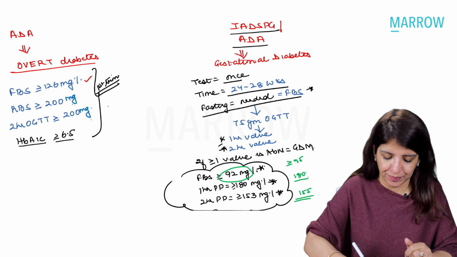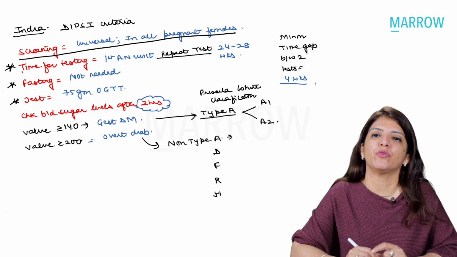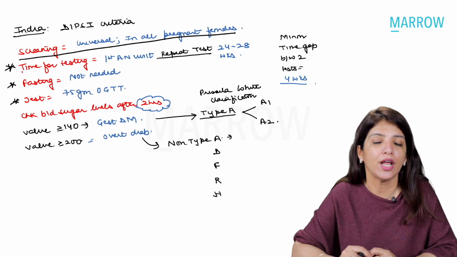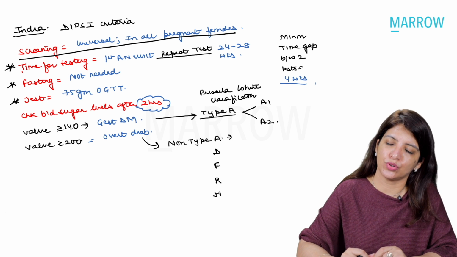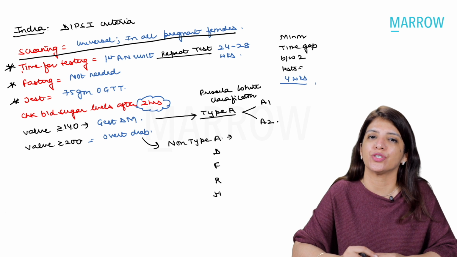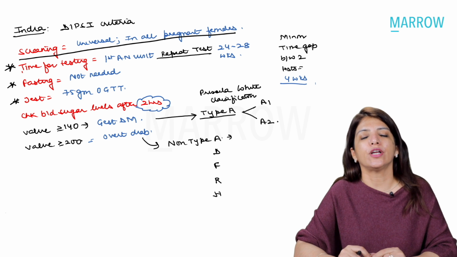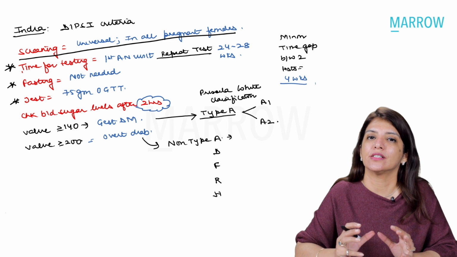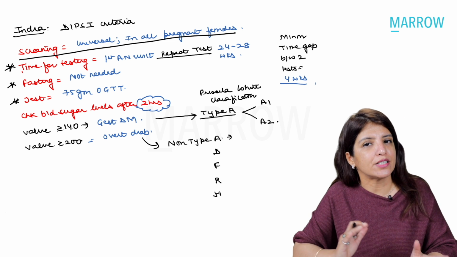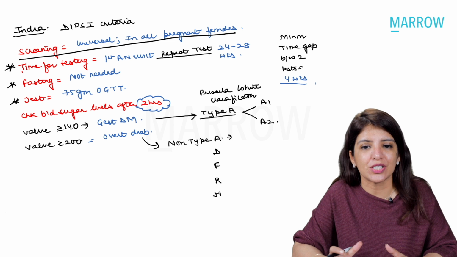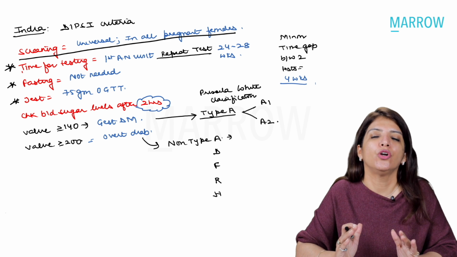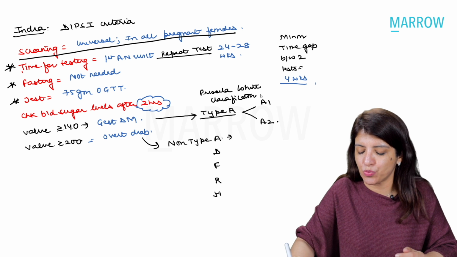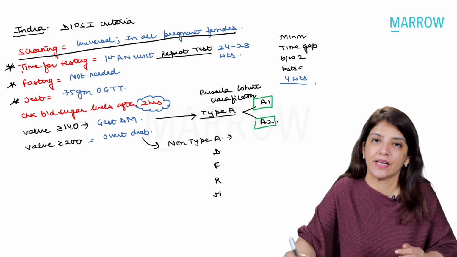Right? Okay. Just one more thing which I want you to know for the central institute exams is the Priscilla White classification. Although this classification is outdated, it will still be better for the central institute exams if you know it. According to Priscilla White classification, gestational diabetes comes under type A diabetes. And overt diabetes or pre-gestational diabetes comes under non-type A diabetes. In type A, which is gestational diabetes, we have two categories, A1 and A2.